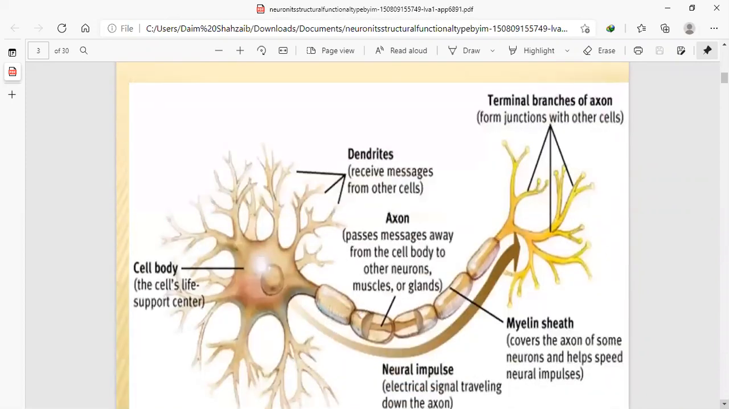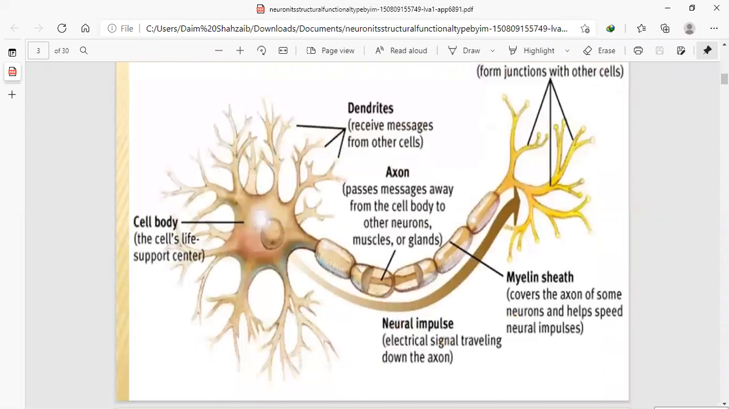Look, here in the picture, this is the cell body, where dendrites and axons are attached. When these cell bodies connect with other cell bodies, they form a long chain structure, and that is called a neuron. This cell body supports the whole life, or it is also called the support center for the neuron.